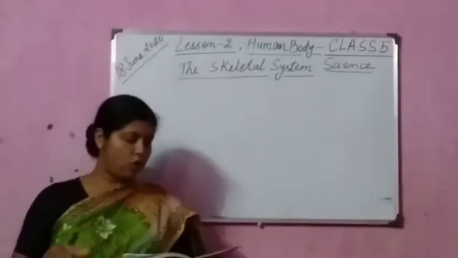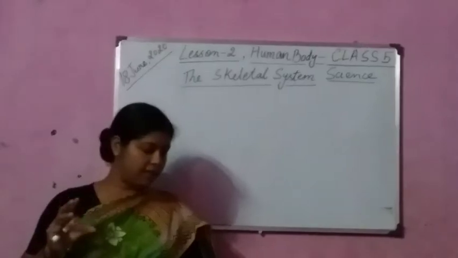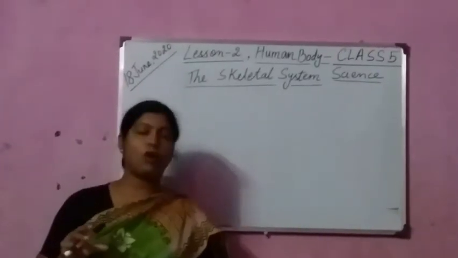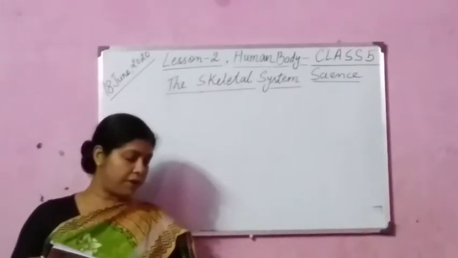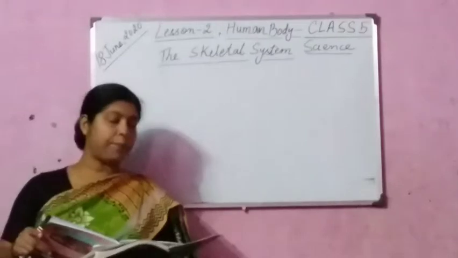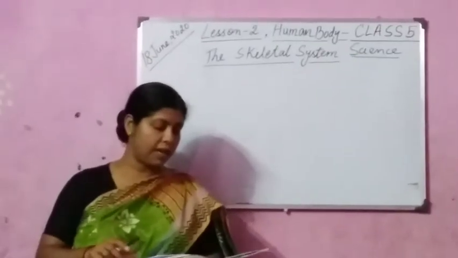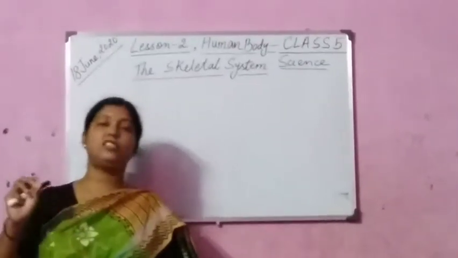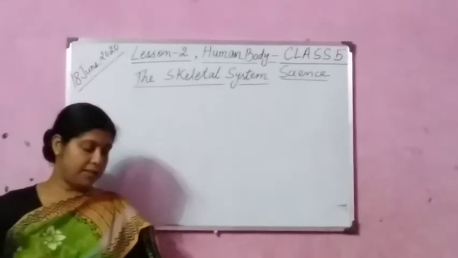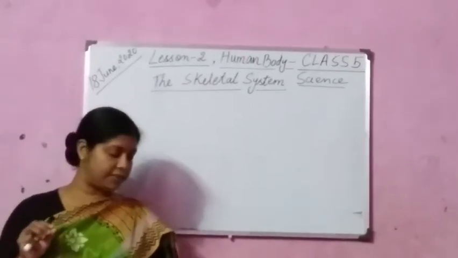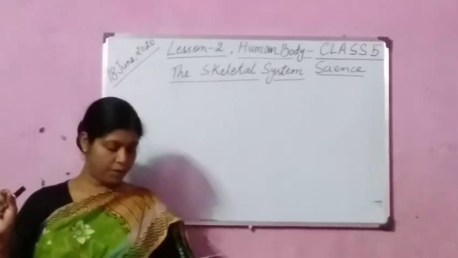Okay, the human skeleton is the internal framework of the human body. It is a rigid framework of bones that serves many important functions. It is composed of around 270 bones at birth.